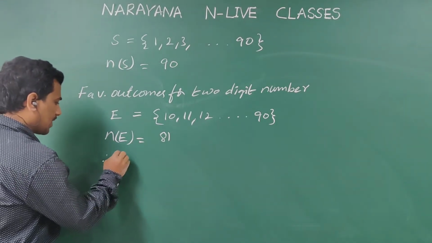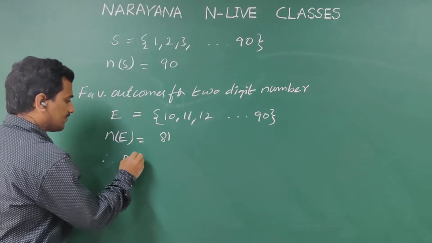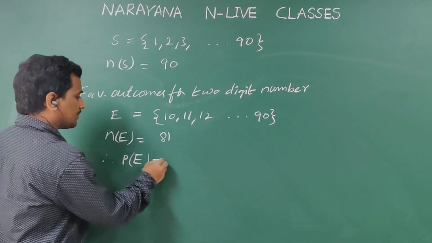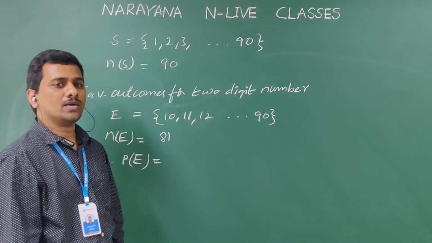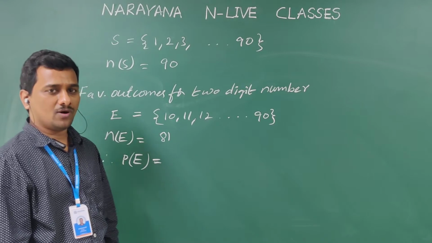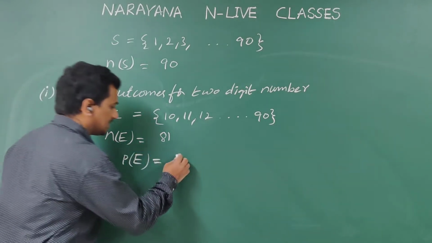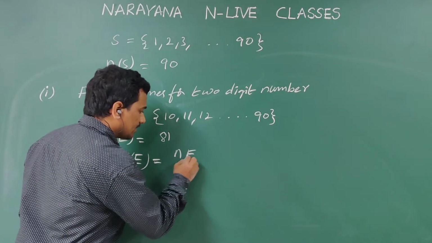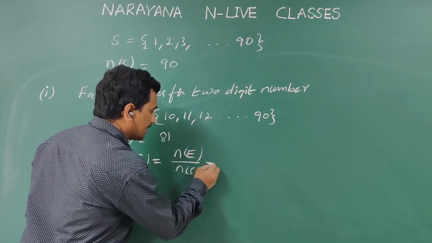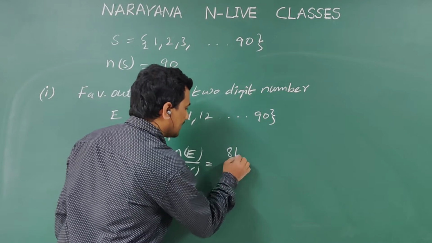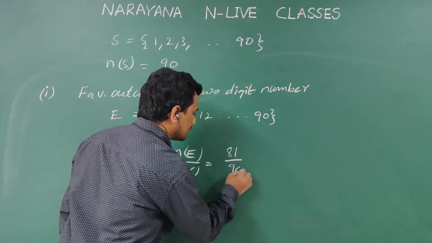Therefore, we know the definition of the probability of an event. How are we finding the probability of an event? It is the ratio of favorable outcomes to the total number of outcomes. So it is n of E by n of S, which is given by 81 by 90.